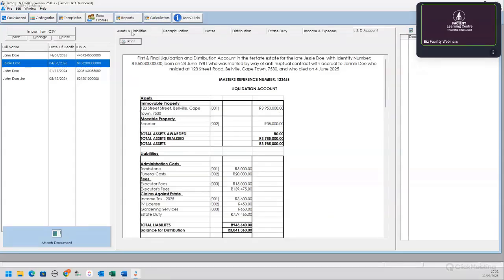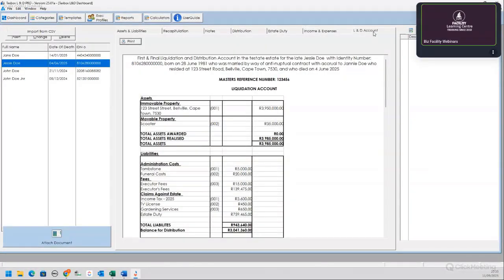You capture assets and liabilities. Recap statement is automatically populated. The notes is either for you to make notes for yourself in the system, or it pulls through to the L&D account. Distribution is according to the will, how the heirs are receiving the money, residue, asset. Estate duty calculate, an estate duty report that shows you how we got to the estate duty figure, income and expenses after death, and then your L&D account.